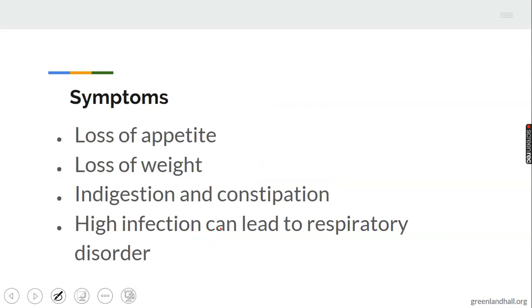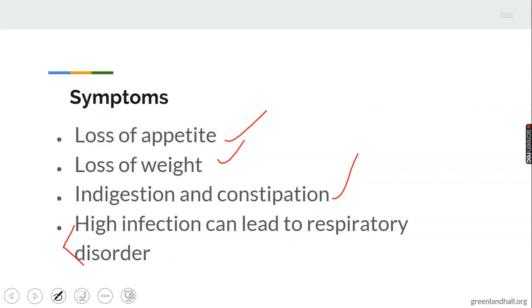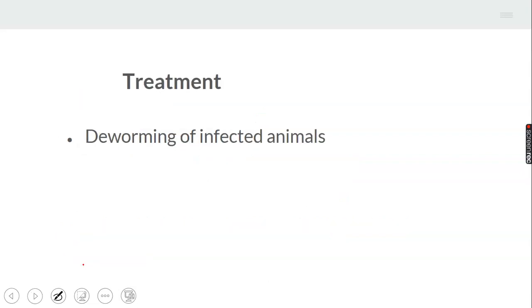Symptoms: loss of appetite, which is one of the general symptoms of farm animal diseases. Loss of weight as well. Indigestion and constipation. Four, high infection can lead to respiratory disorder. Respiratory disorder is the most serious symptom of roundworm infection. Let's take note of that.